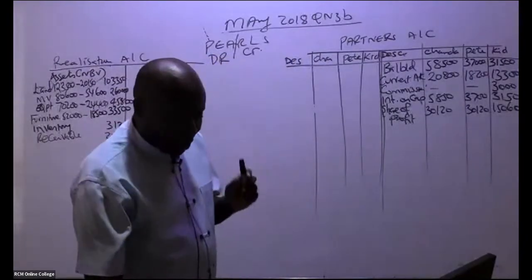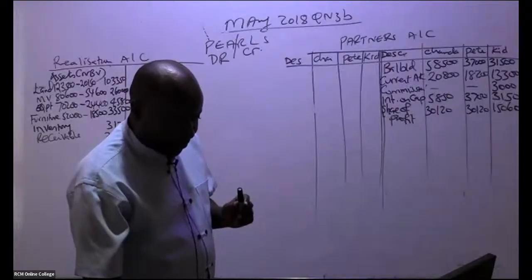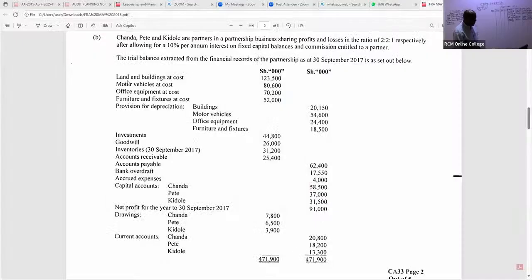So then we go to the liabilities now. And I hope you are ticking. Everything that you have been able to take to these accounts, you tick them, and then you'll be able to see what is left. So do we have, ladies and gentlemen, any liabilities that we shall be able to credit here? Oh, yes. For example, I can see accounts payable. So I'll only come and credit here, payables.